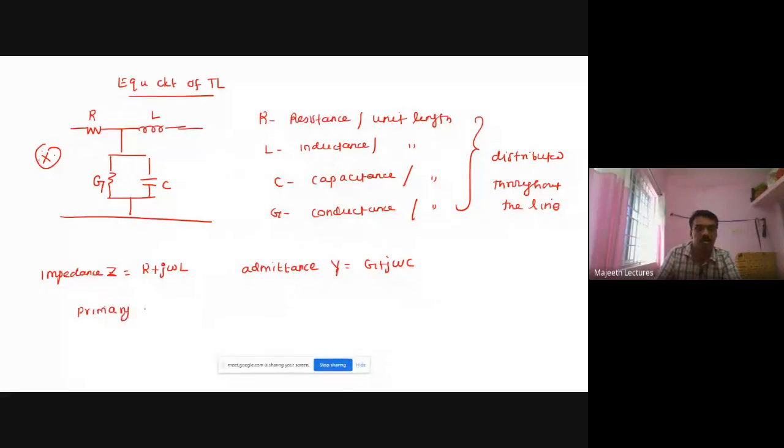So these are all the questions we expect regularly in the TRB exam, not in the GATE exam. So R, L, G, C are all called primary constants, whereas we have secondary constants.